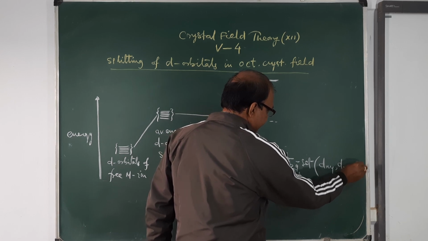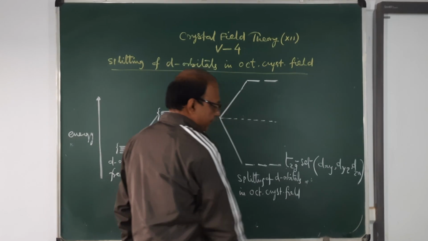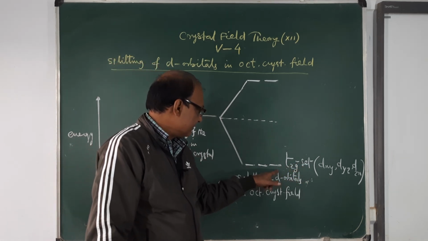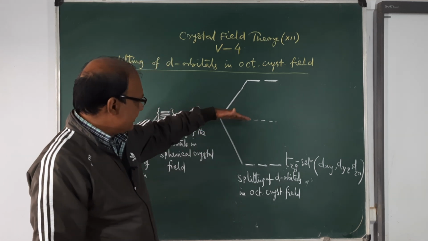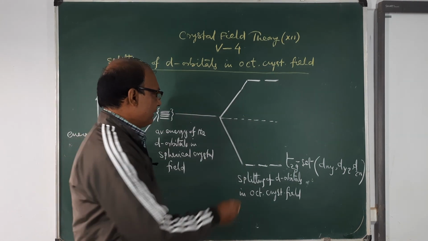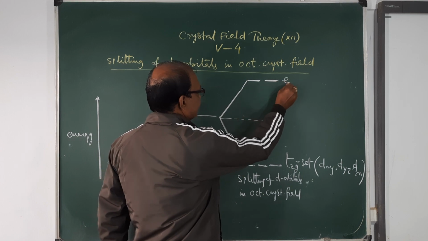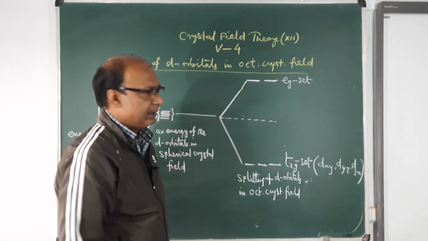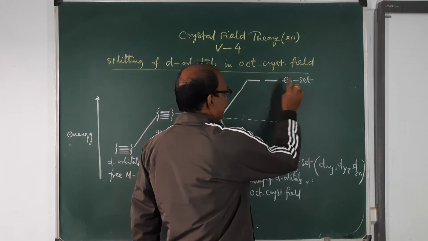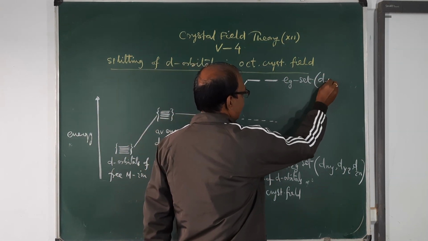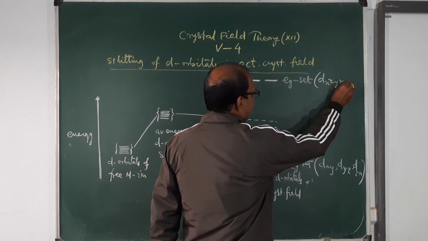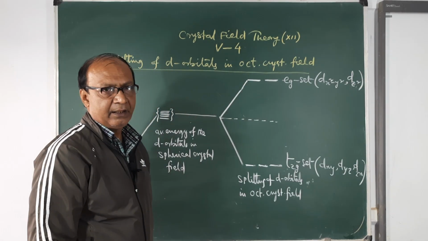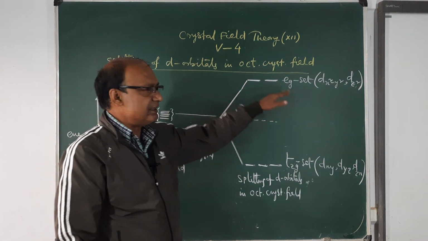These three orbitals come to the lower set, that means their energy is lowered. And the two d orbitals form the eg set, the upper set. These two orbitals are dx square minus y square and dz square. So in an octahedral crystal field, the d orbitals split in this pattern.